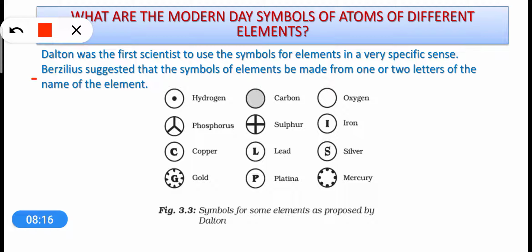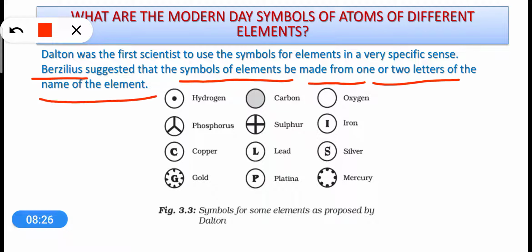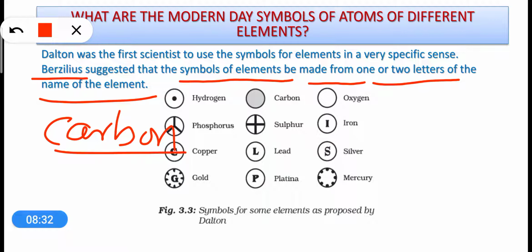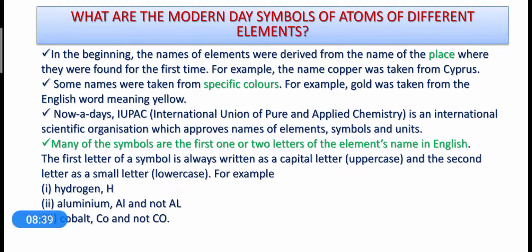Berzelius for the first time suggested that the symbols of elements may be made up of one or two letters of the name of the elements. Suppose we want to give a symbol to carbon, then he suggested that we can take C as the symbol of carbon. So it was Berzelius who suggested that the letters of the name can be taken as symbols.